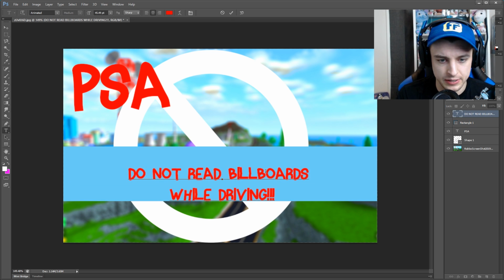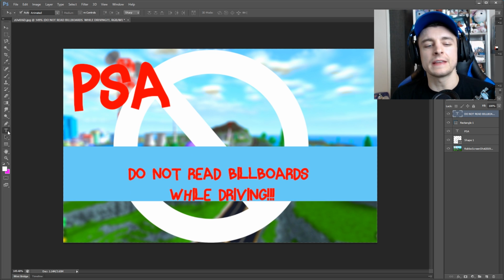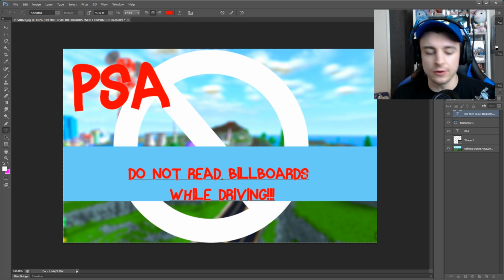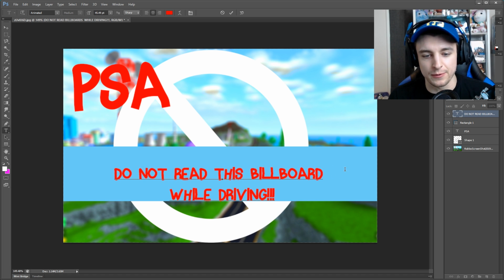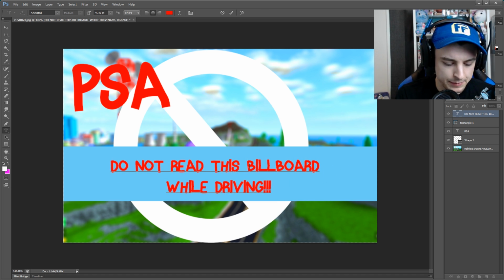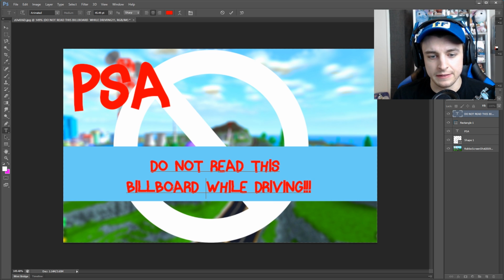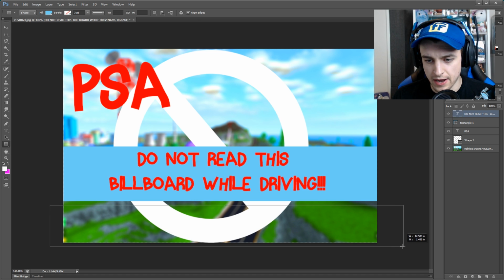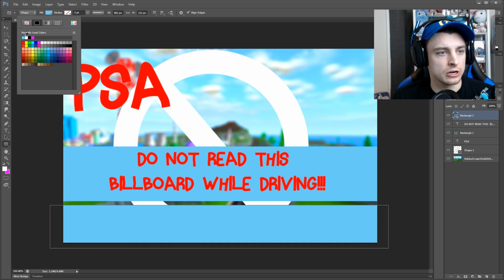I think we should put that on a different thing. So it's like, don't read. Should it be don't read this billboard while driving? Don't read this billboard while driving. Maybe billboard should be on the bottom layer too, and then this one will be up here. So do not read this billboard while driving. And then we'll add another box underneath it that will be white in color, just so we can make it a little bit different.